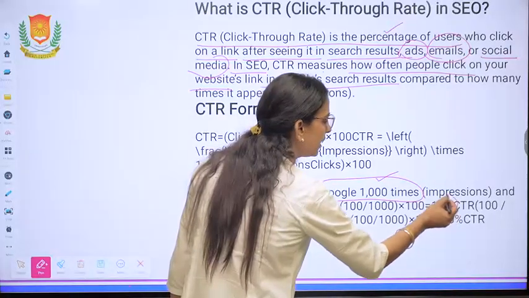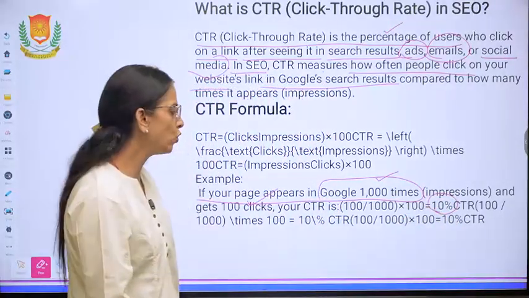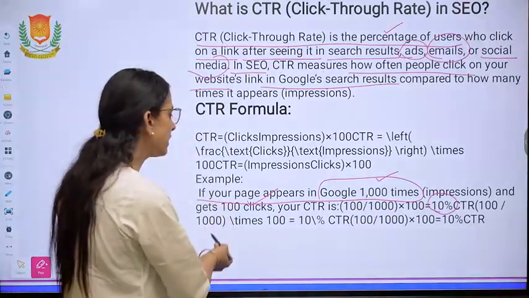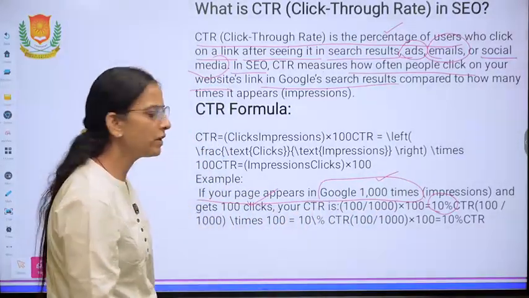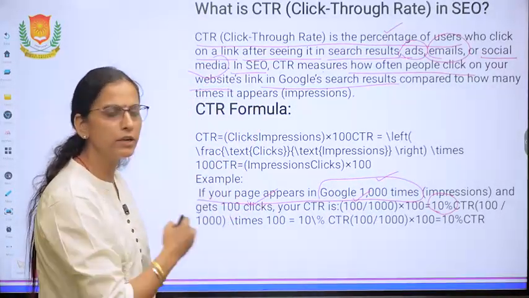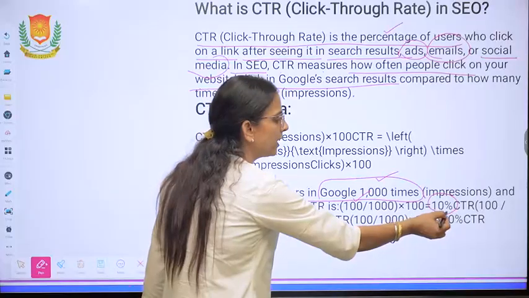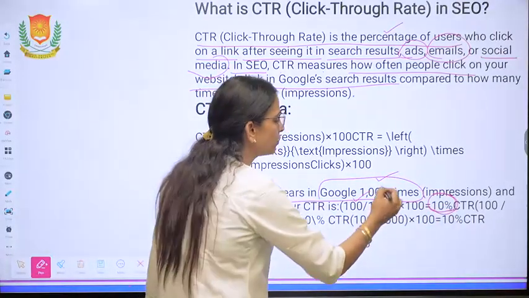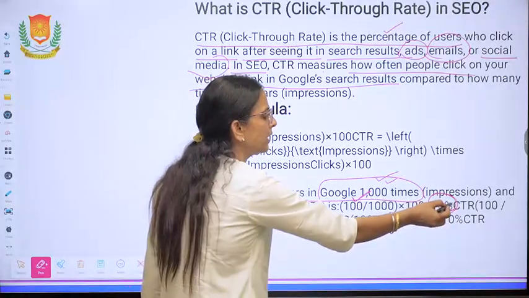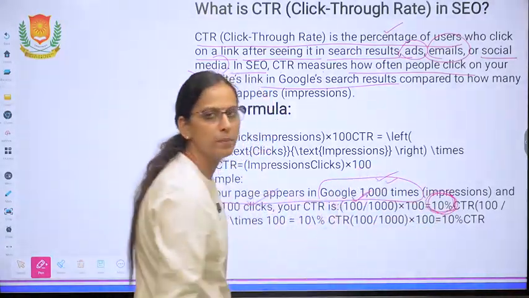CTR rate is 10%. How will you calculate? The number of impressions, and how many times he or she clicked on it, and then you get the percentage. If your page is displayed 1000 times and the user clicked it 100 times, your CTR is 10%.